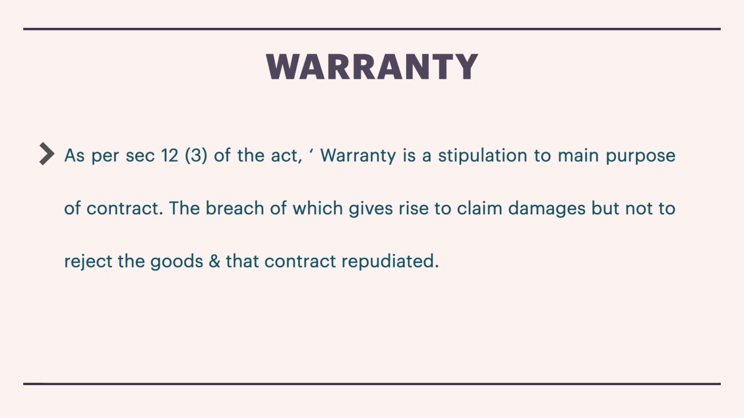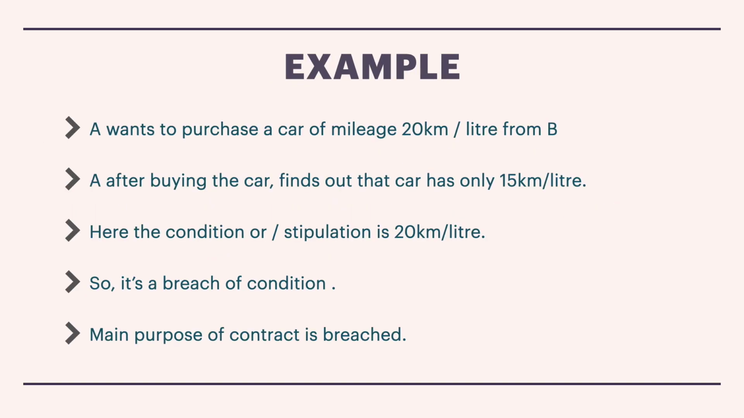Is that clear? Hope you have understood what is condition and the example. Next up, what is warranty? As per section 12 subsection 3 of the Act, warranty is a stipulation collateral to the main purpose of the contract, the breach of which gives rise to a claim for damages but not to a right to reject the goods and treat the contract as repudiated. Now here it is the basic or the essential of the goods, how it has to perform.